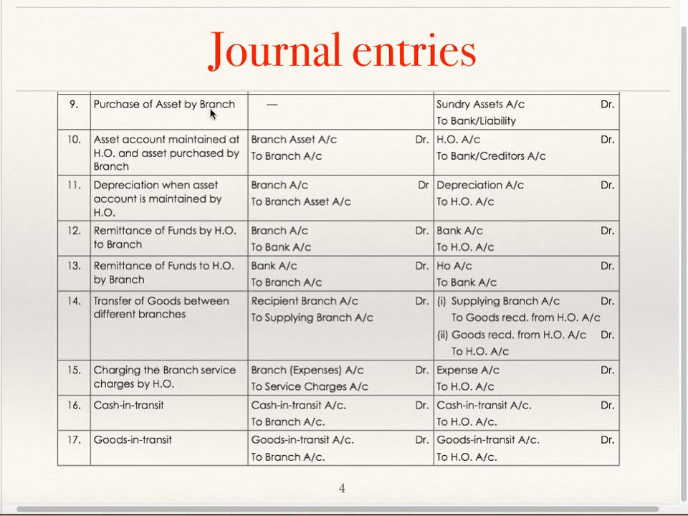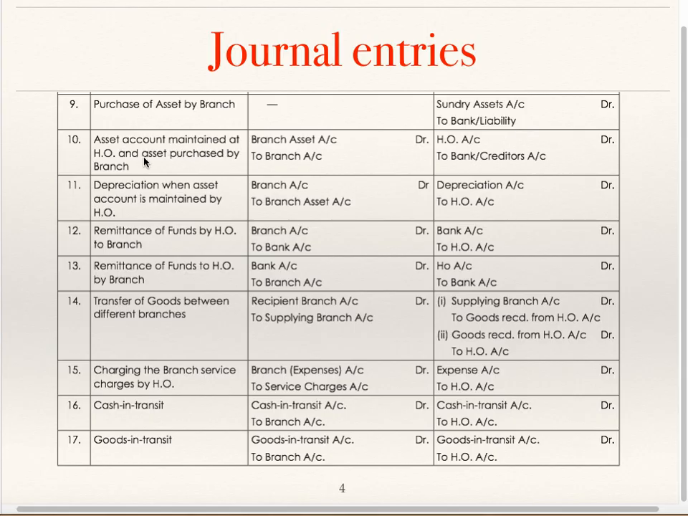Purchase of asset by branch. No entry will be passed in the books of head office, whereas in the books of branch, sundry assets account debit to bank if the amount is paid. Sundry assets account debit to liability for assets if it is not paid, if the asset is purchased on credit basis.